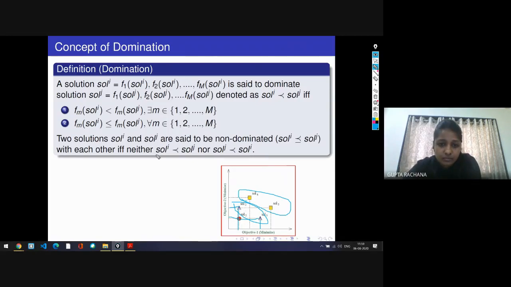So this is the symbol to denote the domination. You can say that solution I dominates solution J. Dominates is nothing but better, the best solution in a particular objective.